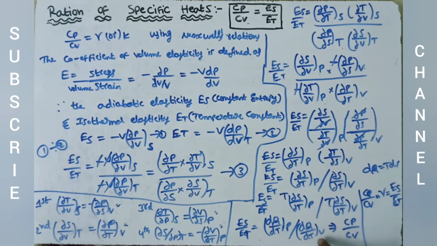We finally get, in the place of TdS, dq: dq by dt where P is constant, by dq by dt where V is constant. This is Cp and this is Cv. We got Cp by Cv is equals to gamma, which is equals to Es by Et.